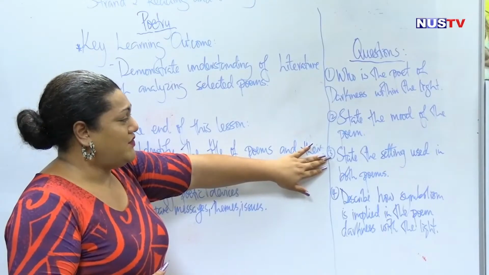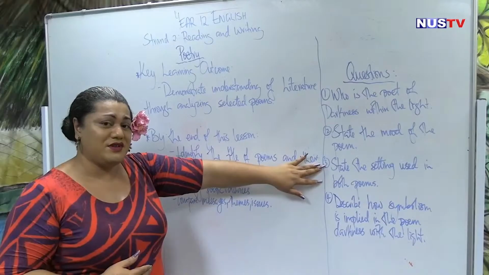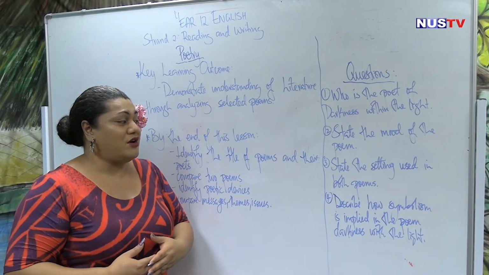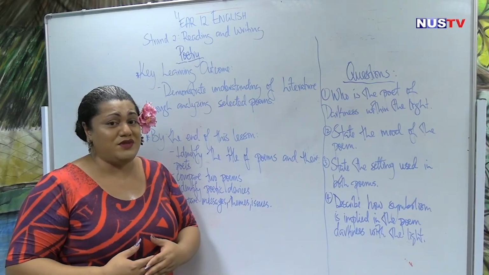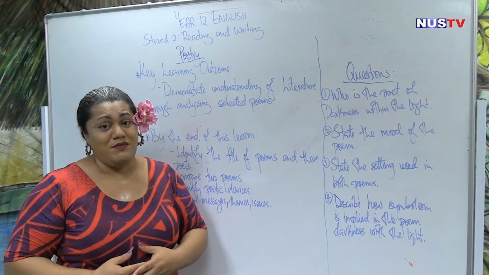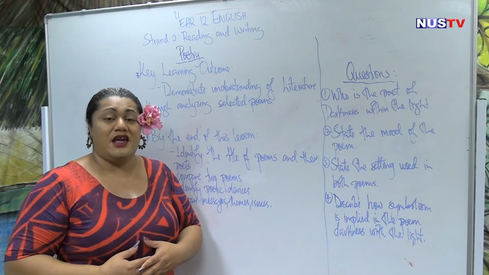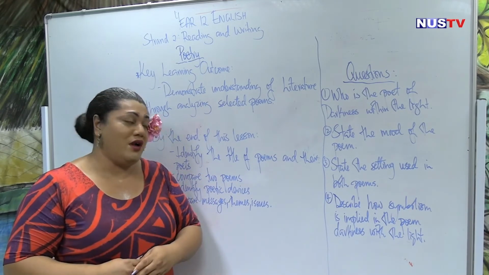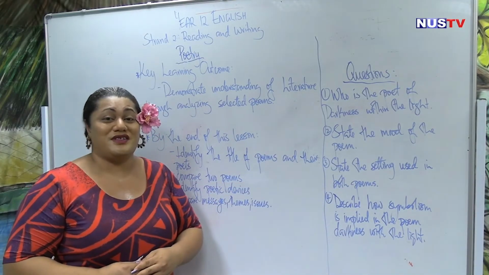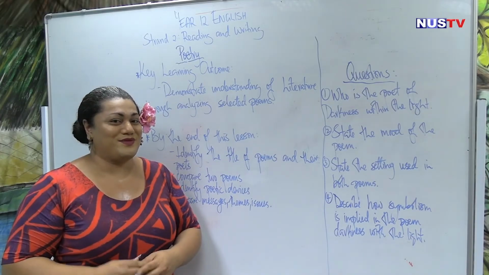Question number 3, state the setting used in both poems. Well, both of our poems have different settings because of the origins of these poems. Father and Son was written in Samoa. So the setting was set in Samoa. In comparison, Darkness Within the Lights was set in the Cook Islands.